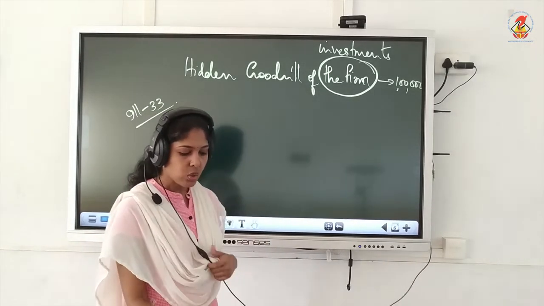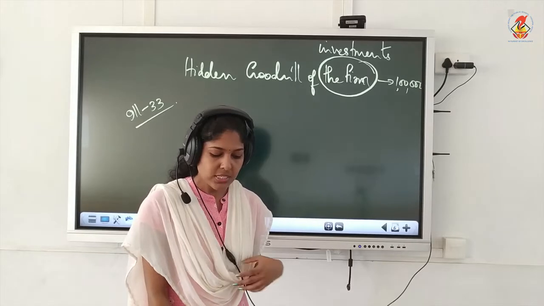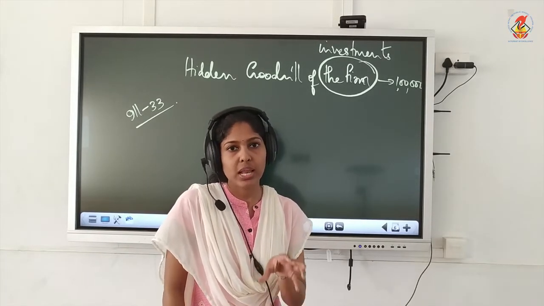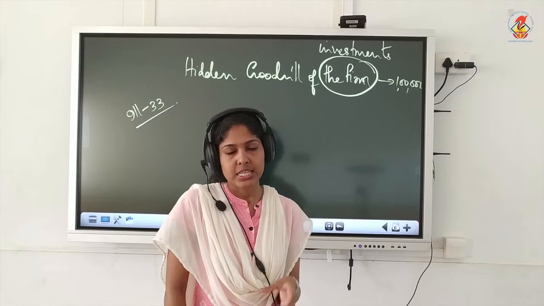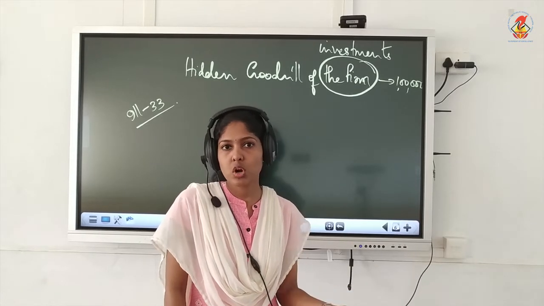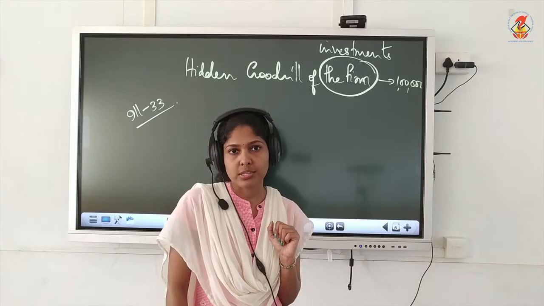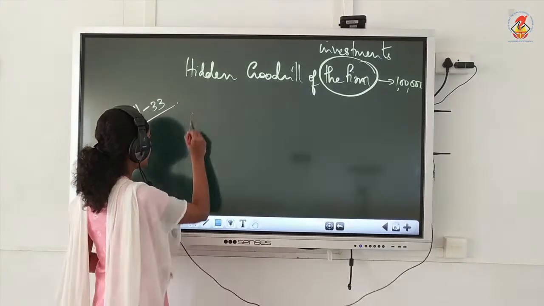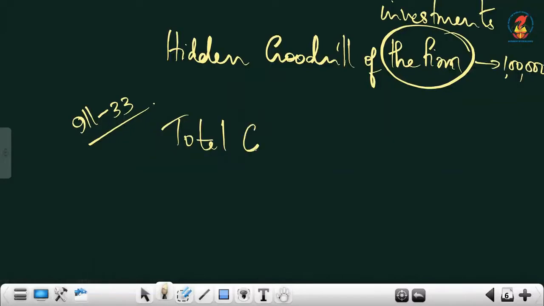Yes, so we will work out goodwill first, because by reading the question, it is mentioned that Chetan brings 2 lakh as his share of capital. It is not mentioned what is the goodwill of the firm, and it is not mentioned what is his share also. So this is a case of hidden goodwill. You apply the formula, that is total capital less net worth. And how will you get total capital? That is new partner's capital into reciprocal. You write the formula.